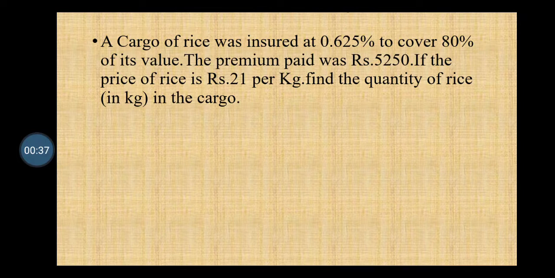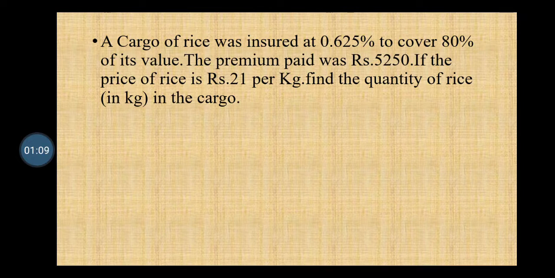Student, in this question, what is given? The first thing given is that the cargo is insured for only 80% of its value. The rate of premium is 0.625%, and at this rate we are paying a premium of rupees 5250.